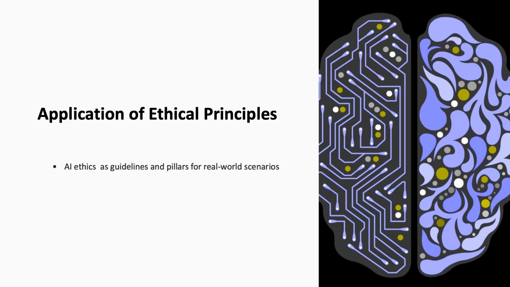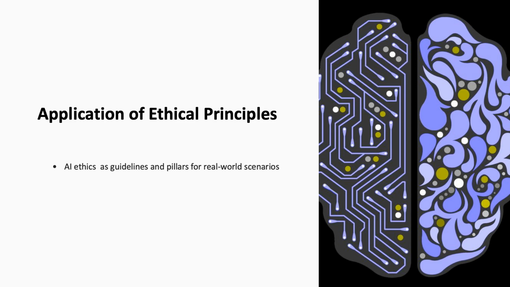In sum, these ethical principles of fairness, transparency, accountability, and privacy are not just guidelines, but foundational pillars that must guide the development, deployment, and use of AI technologies. Having laid the groundwork with the identification and definition of the core ethical principles in AI, let's now pivot to their application and critical analysis through real-world scenarios.